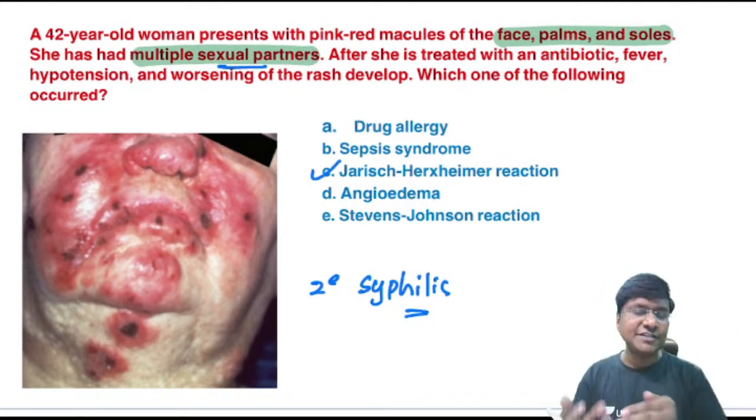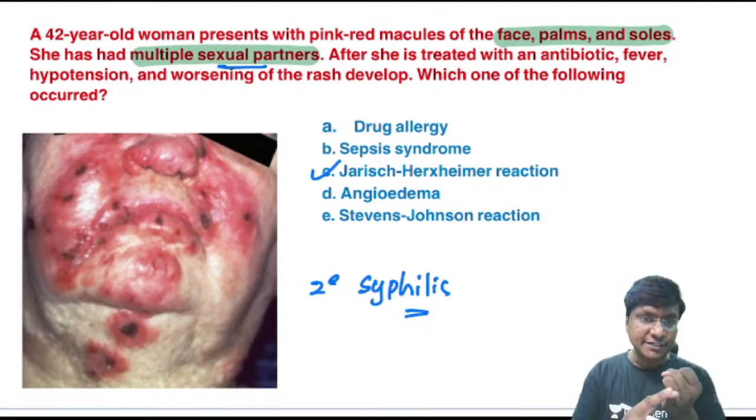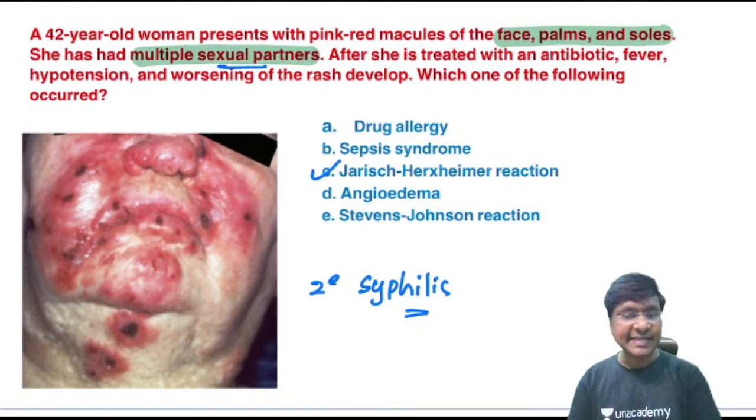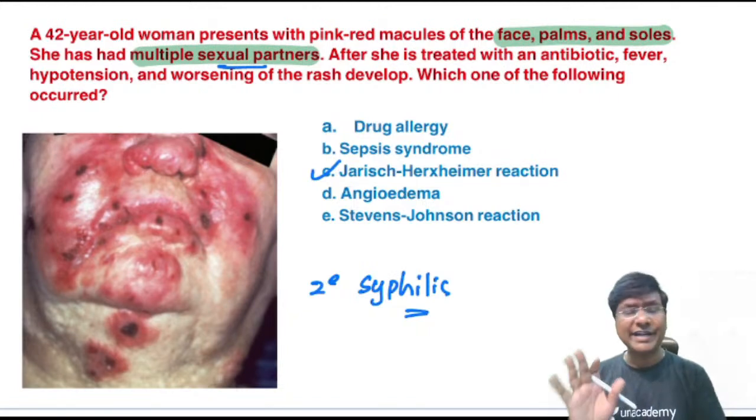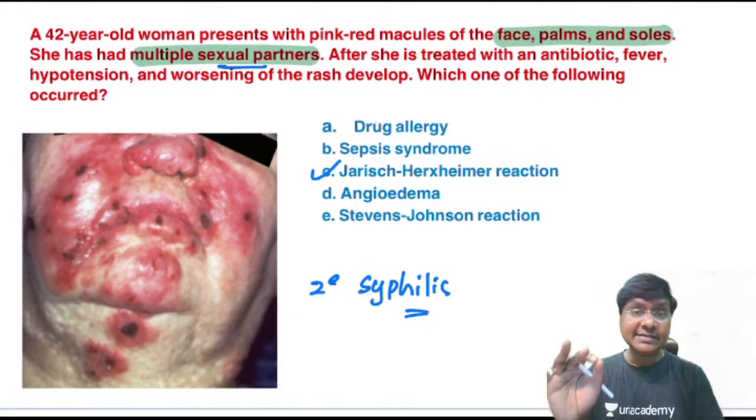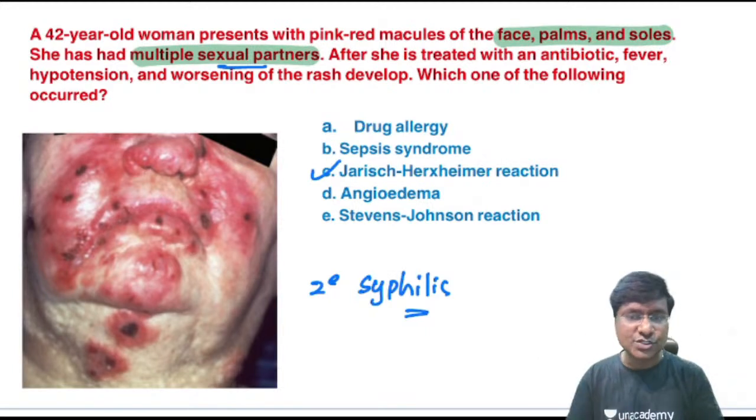Now, what are all the features of the Jarisch-Herxheimer reaction? Fever, chills, headache, hypotension, worsening of the skin lesions. Then how do you treat this? It is only supportive therapy, right? The reaction usually resolves within 24 hours of the treatment. It is only supportive treatment.